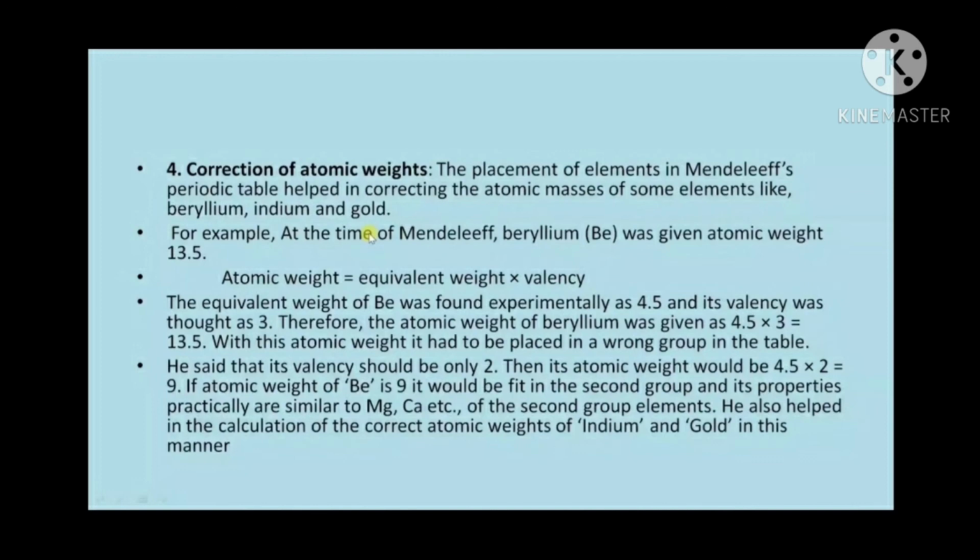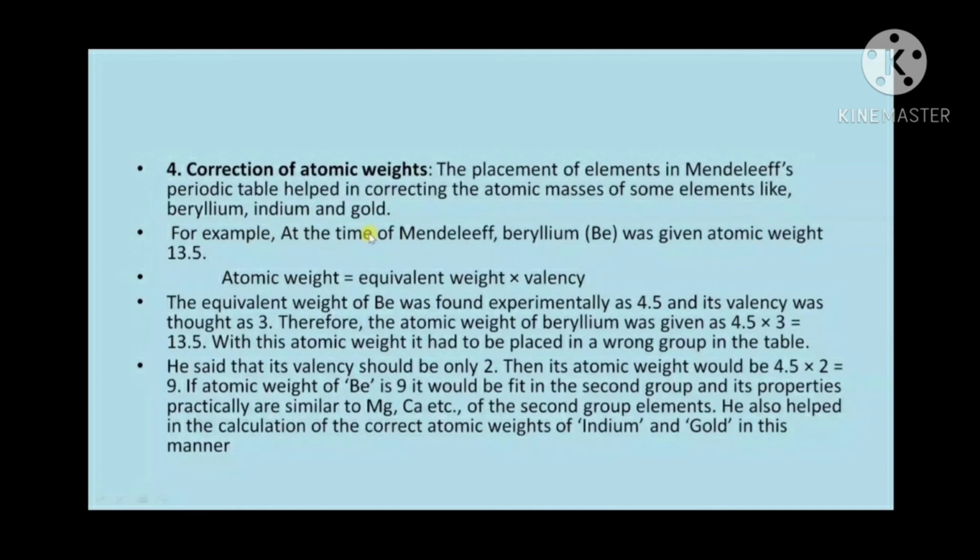The equivalent weight of beryllium is 4.5 and its valency is 3. Then the atomic weight of beryllium is 13.5. With this atomic weight, beryllium should be placed in the third group. But Mendeleev stated that the valency of beryllium is 2 and its atomic weight is 9.